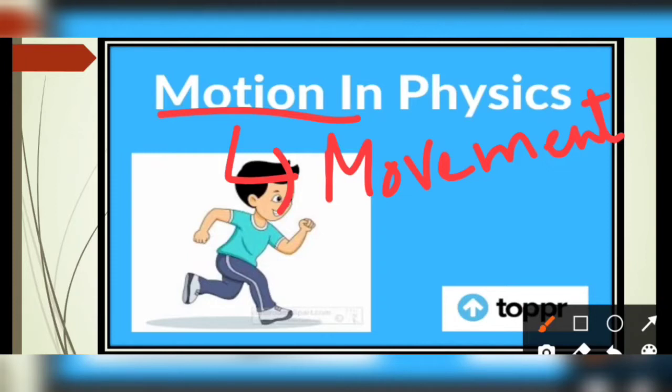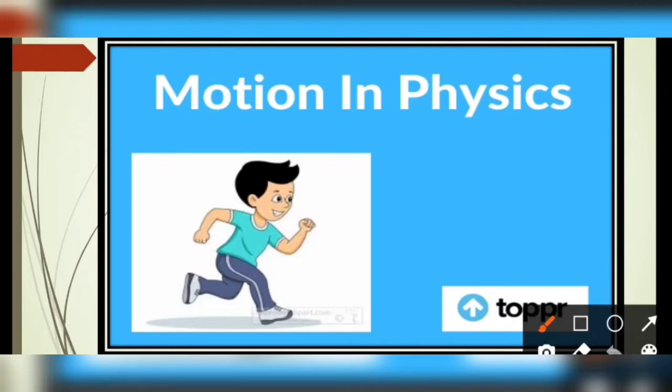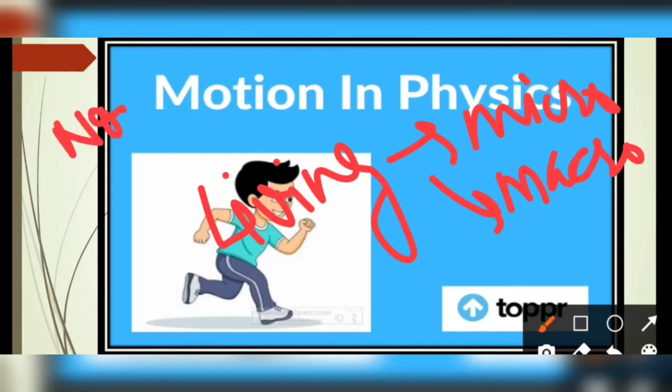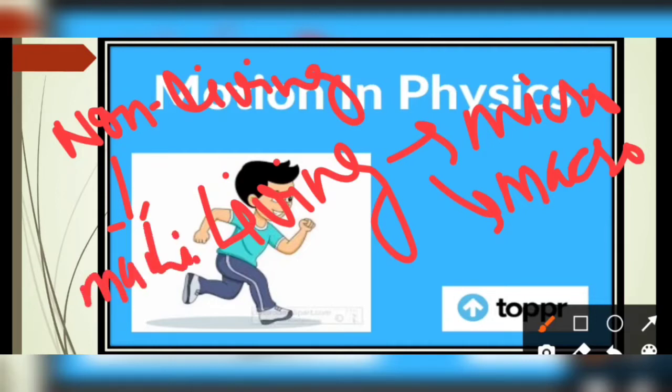So every living creature, whether microscopic or macroscopic, exhibits motion. Even the non-living things that we created for our ease show motion. Technological advancements such as machines also move when we supply heat or energy to them.